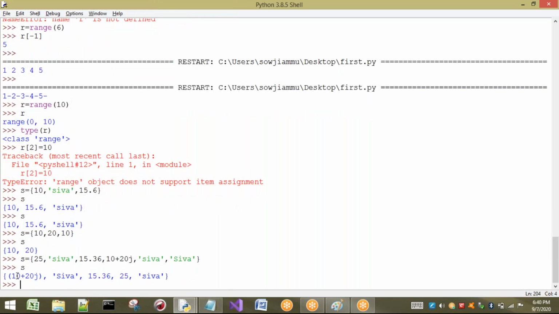So if I print S, what happens? Order is not preserved, as we know, so it is going to give it in an unordered way. But here you have to observe what? Two Shivas are not there. So small Shiva and this one are called duplicates, so only one Shiva is going to be printed. This is not a duplicate. The reason is that it is capital S. Okay. So the second point is cleared.